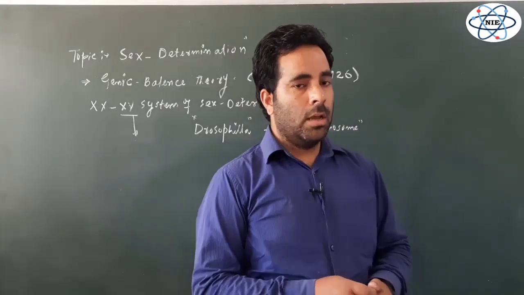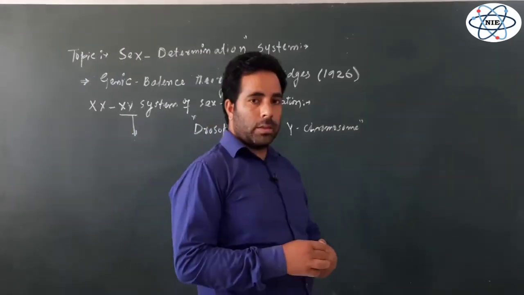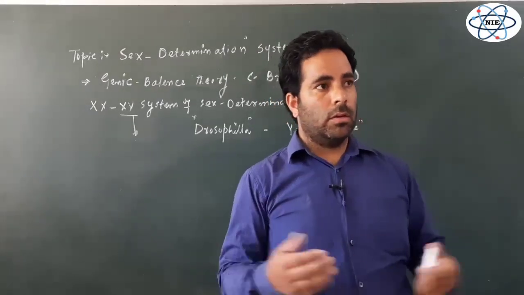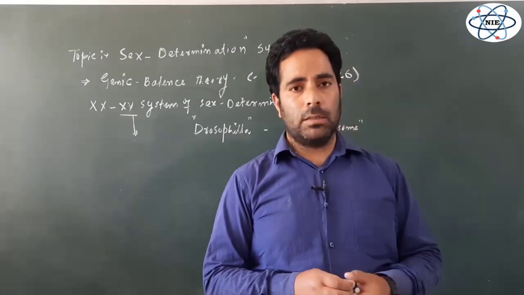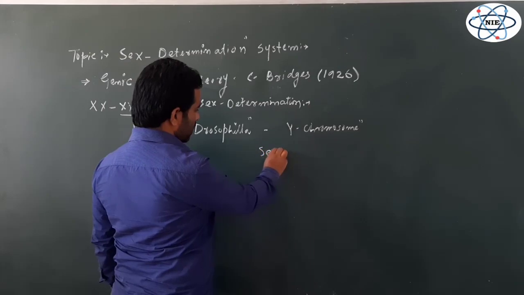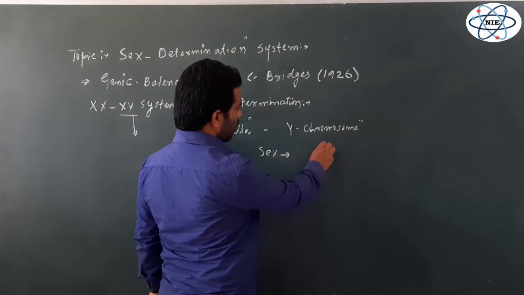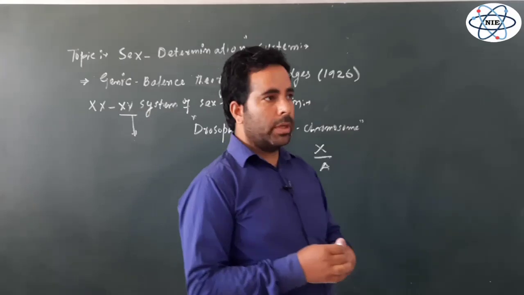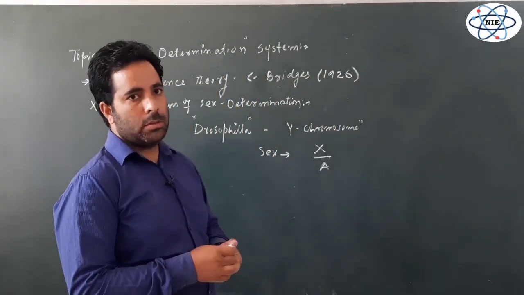In this Drosophila, the genes or the alleles which are responsible for the development of the sex are so distributed on X, on Y and on autosomes that the net result is that the sex is determined by the ratio of X over A. The sex is determined by the ratio between the X chromosomes and autosomes.